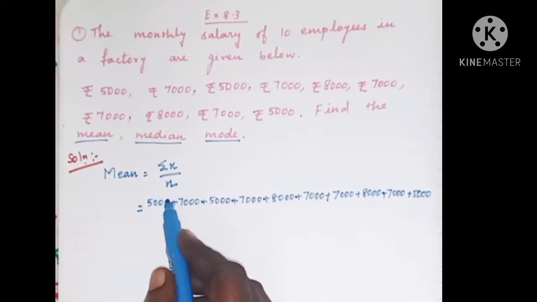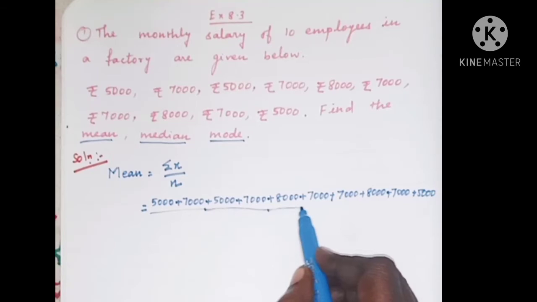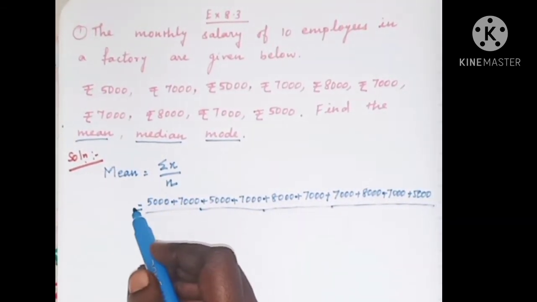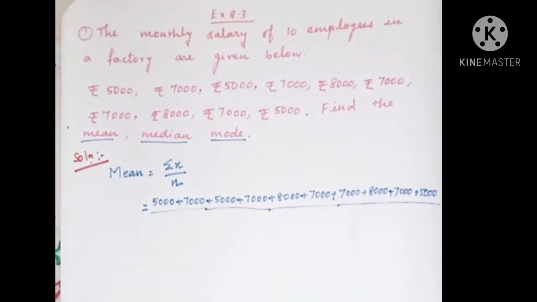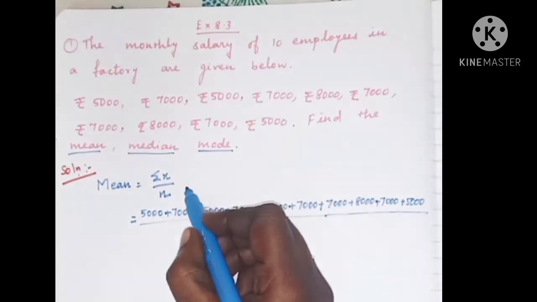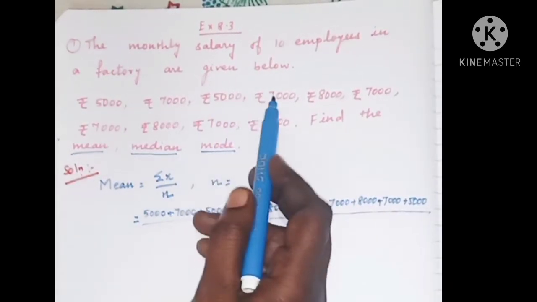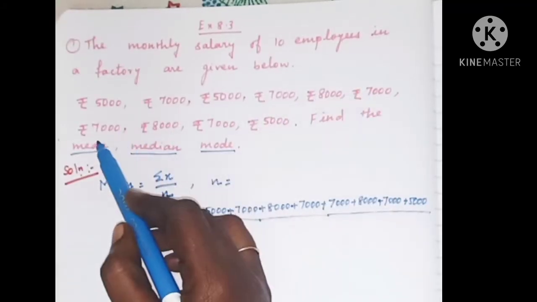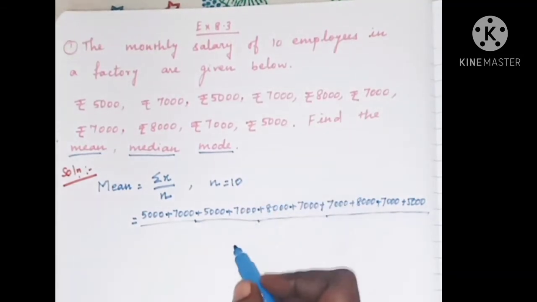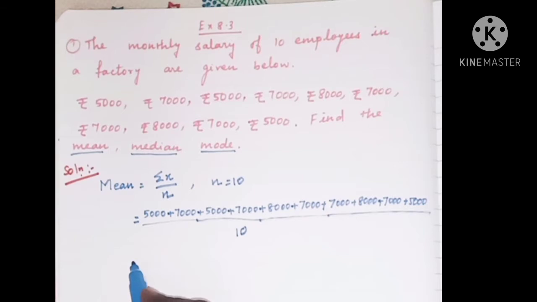Summation x means you have to add up all the given data, whole thing divided by n. Small n means the number of observations in the given data. How many data are given in this problem? 1, 2, 3, 4, 5, 6, 7, 8, 9, 10. So the value of small n is equal to 10.